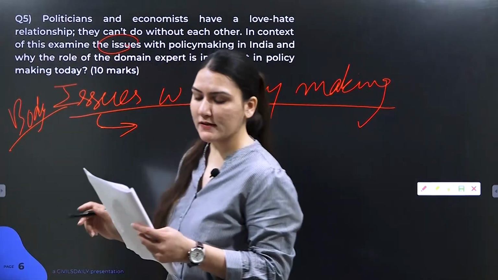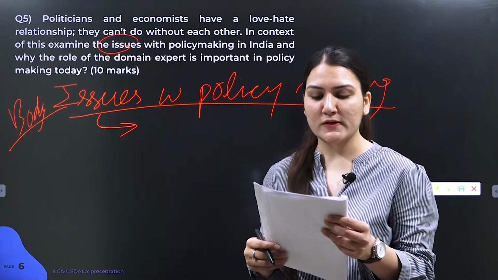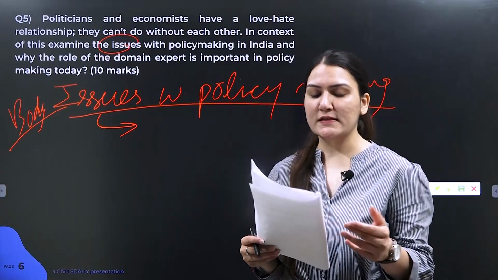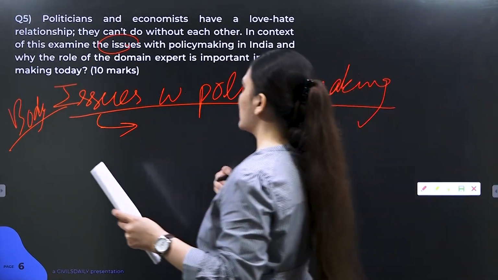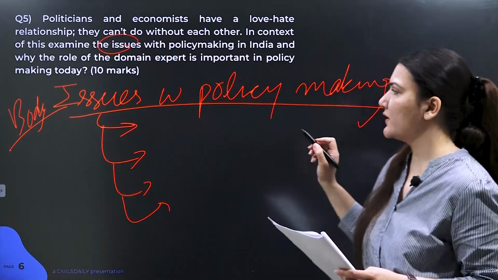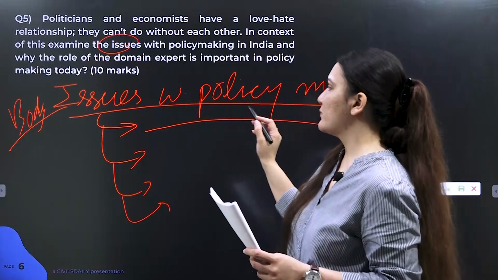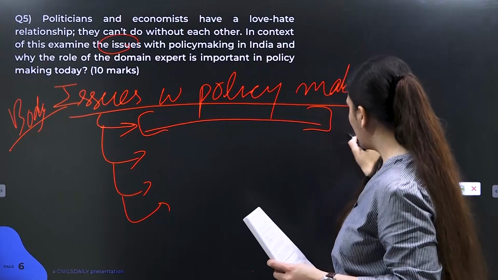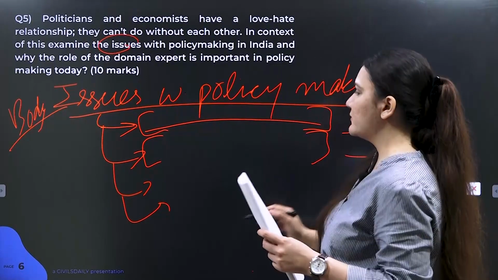Under this, again, you will be providing subheadings like fragmentation in thinking and action, overlap between policy making and implementation, then lack of non-governmental inputs and informed debate, then lack of systematic analysis and integration prior to policy making. So basically, provide these subheadings and then elaborate them accordingly in order to aptly examine these issues. So simply do not just write points, provide appropriate subheadings first and then provide the description, as is the basic template of your answer.